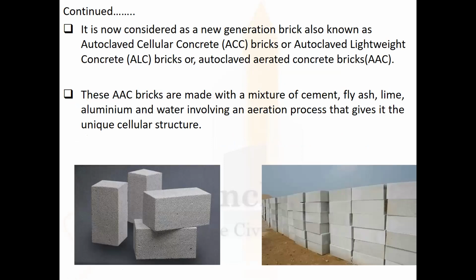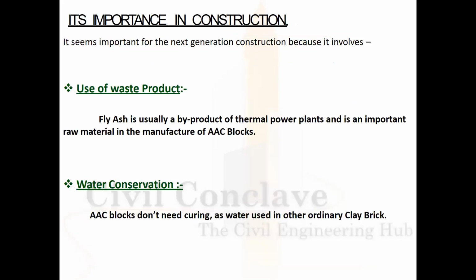These bricks are known as autoclaved cellular concrete bricks or autoclaved lightweight concrete, ALC, or autoclaved aerated concrete blocks, that is known as AAC. These AAC bricks are made with the help of cement, fly ash, lime, and aluminum, along with water, involving the aeration process that gives the unique cellular structure.